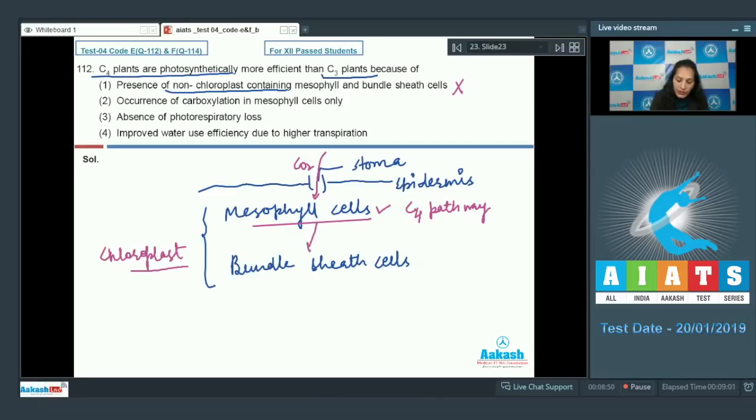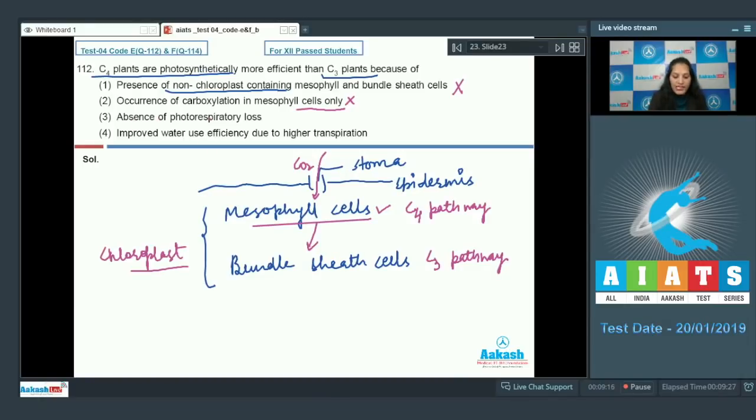And then second carboxylation takes place in the bundle sheath cells, which is called the C3 pathway or the Calvin pathway. So double carboxylation takes place in the C4 plants, first in the mesophyll cells and second in the bundle sheath cells. So it is not only the mesophyll cells. So this option is also ruled out.